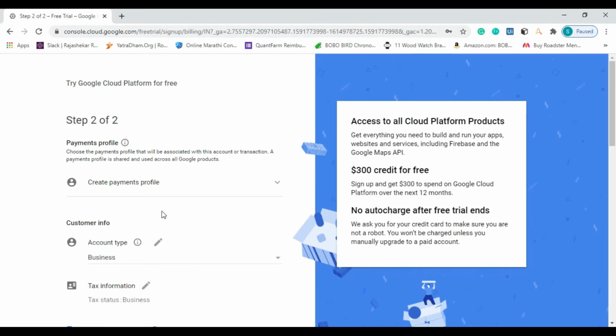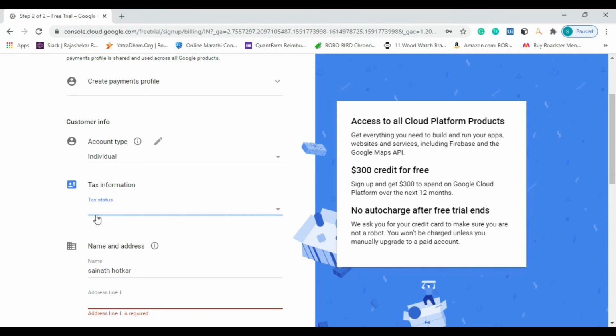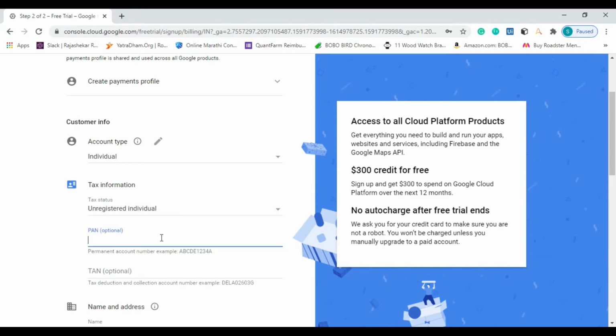In the second step it will ask for permissions to create a profile. Here we will create our profile. It will ask for the customer info: is your account for business type or individual? Here I will select individual. If you have a business account you can click on business. Here it has the tax information. If you click here it will ask for registered individual or unregistered individual. Click whichever option is suitable for you. The PAN number is optional. If it is a business account then you have to provide the credentials, or else no need.